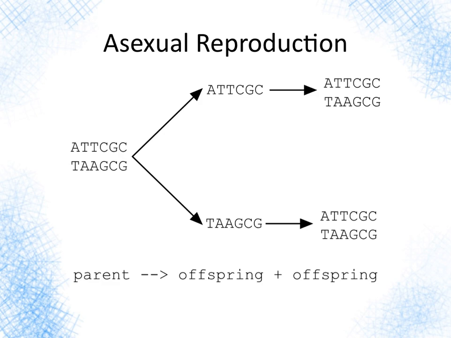And that's basically a post-rewriting rule. The parent double strand becomes 2 offspring double strands, right, 2 copies. Right, so the parent goes to an offspring plus offspring.